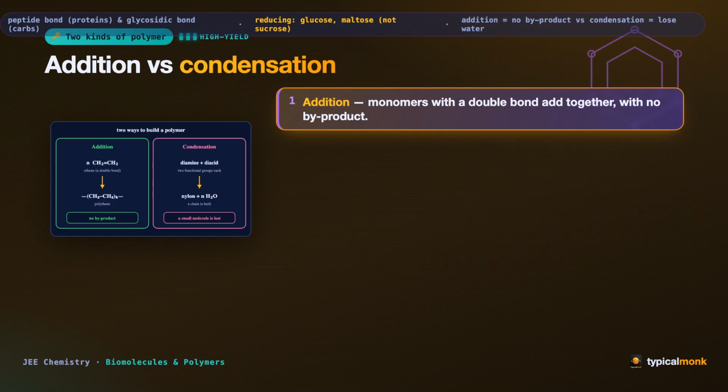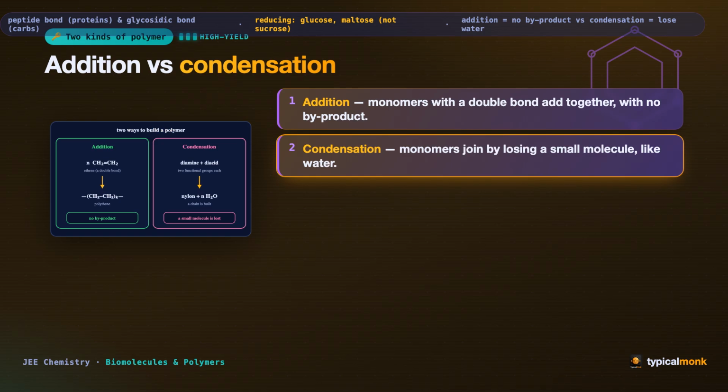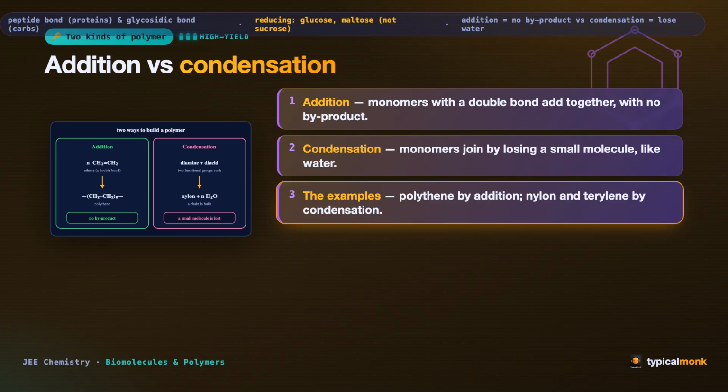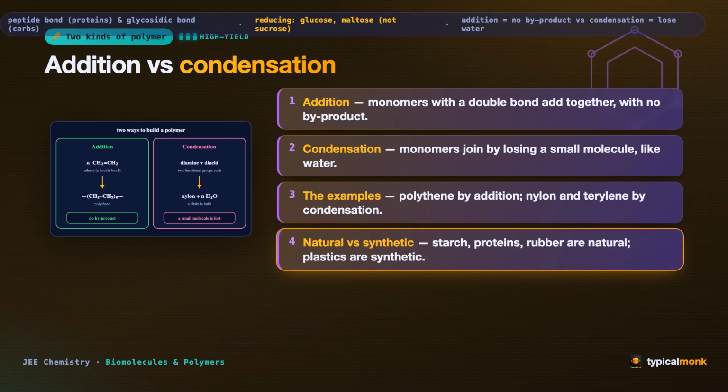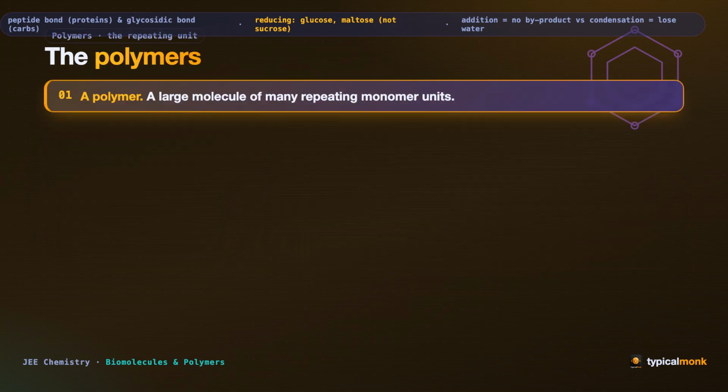Now, look at the picture. The two ways to build a polymer. Addition: monomers with a double bond add together, with no byproduct. Condensation: monomers join by losing a small molecule, like water. Note the examples: polythene by addition, nylon and terylene by condensation. Natural versus synthetic. Starch, proteins, and rubber are natural. The plastics are synthetic.